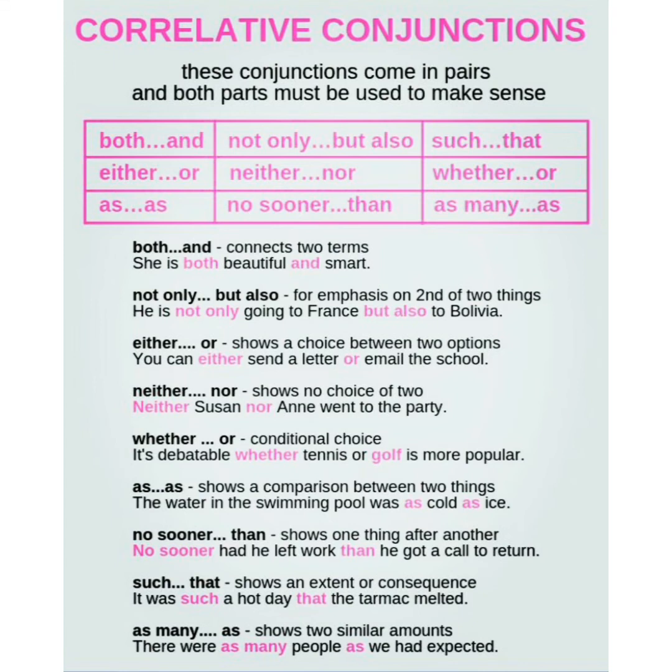Next one is such that, which shows an extent or consequence. It was such a hot day that the tarmac melted. As many as shows two similar amounts. Example, there were as many people as we had expected. So these are correlative conjunctions.